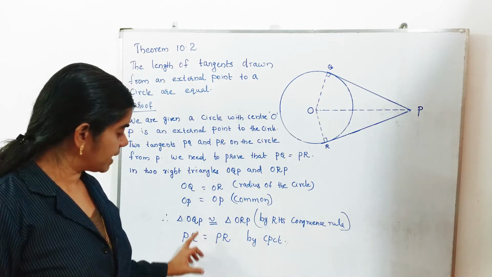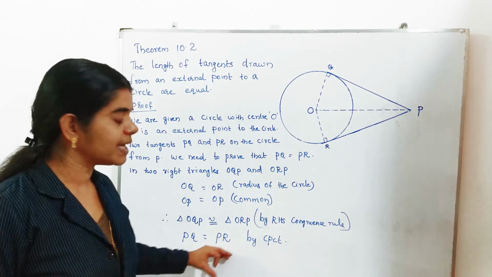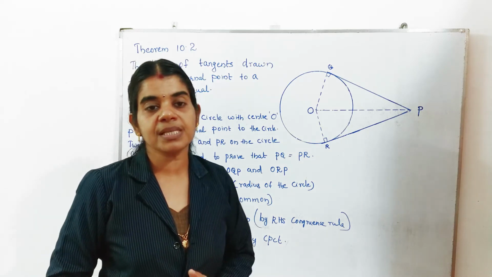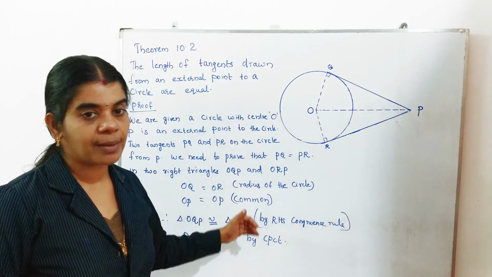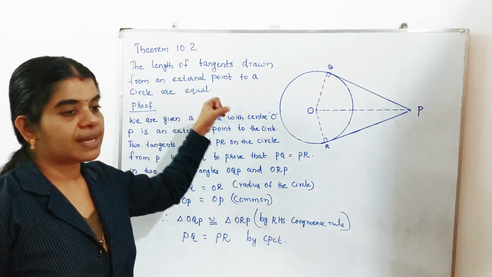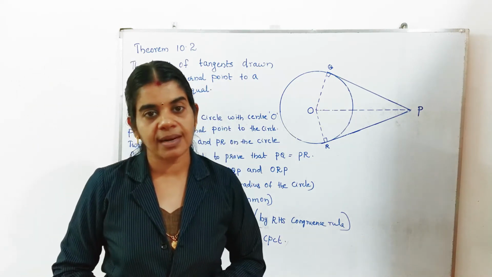By CPCT we can say that PQ is equal to PR. CPCT means corresponding parts of congruent triangles. Hence we proved the theorem that the lengths of the tangents from an external point to a circle are equal.